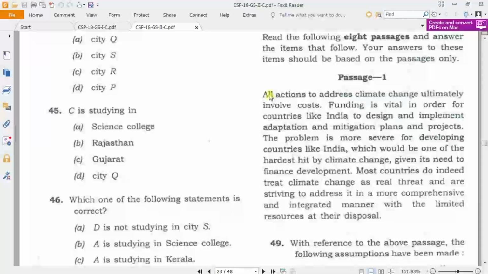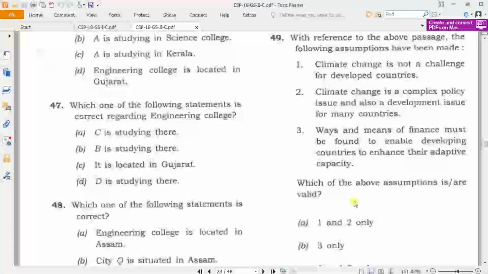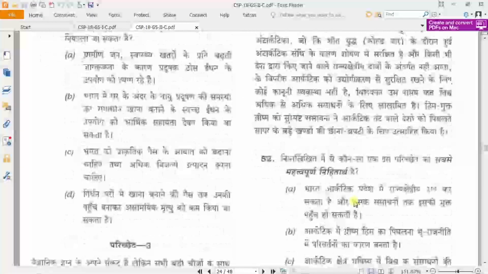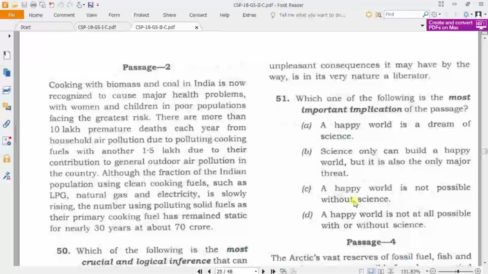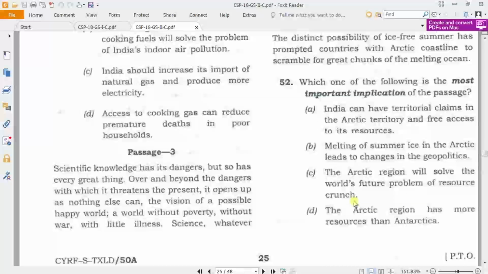So this is comprehension. Again they have asked a question based on 10 lines of paragraph. So one question has been asked. Sometimes if you are lucky, he will ask two questions from the same paragraph. So here I am going to skip reading these things because we are roughly analyzing the questions. What kind of questions are there? Now we are going to analyze, that's it. In the upcoming videos we are going to solve these questions.